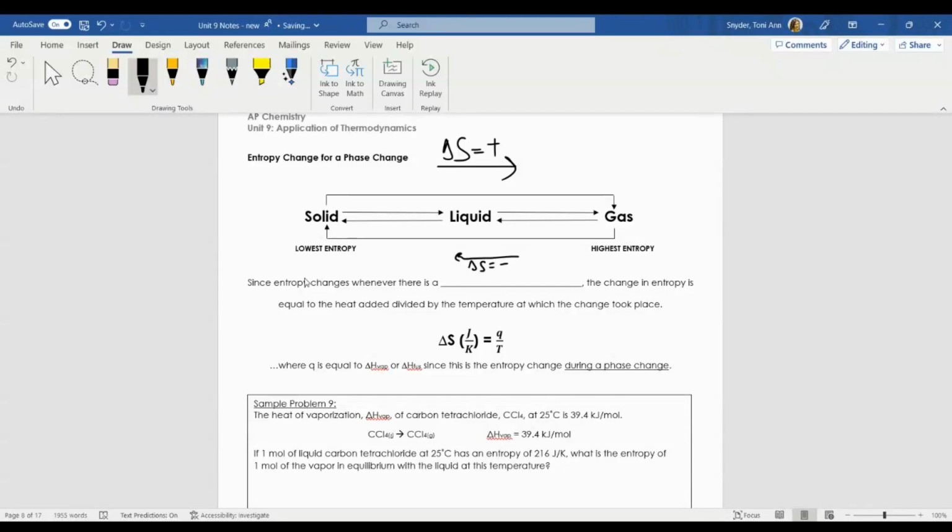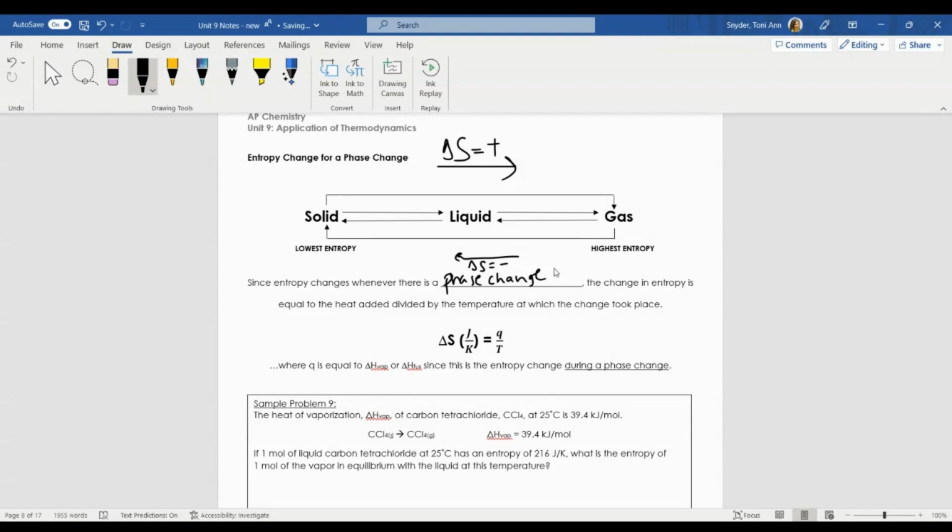So since entropy changes whenever there's a phase change, the change in entropy is equal to the heat added divided by the temperature at which the change took place, okay? Sometimes I have a hard time wrapping my head around this, and I didn't teach this last year. So I'm going to try my best to explain this in the video because it has been a long time since I've talked about this. But we can do sample problem 9 and 10, and then we'll be done with this video.